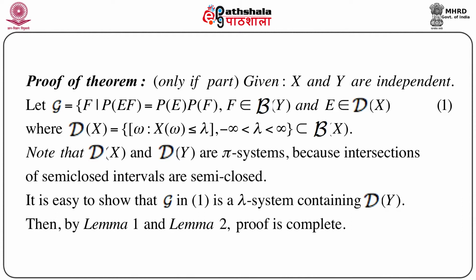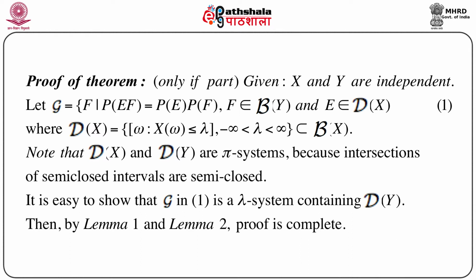where script D of X, as we have already mentioned, is the collection of all such omegas such that X of omega is less than or equal to lambda, where minus infinity is less than lambda less than infinity, which is a subset of script B of X. Note that script D of X and script D of Y are both pi systems, because intersections of semi-closed intervals are also semi-closed. Now it is easy to show that this G, the way we defined script G, is also a lambda system which contains script D of Y.